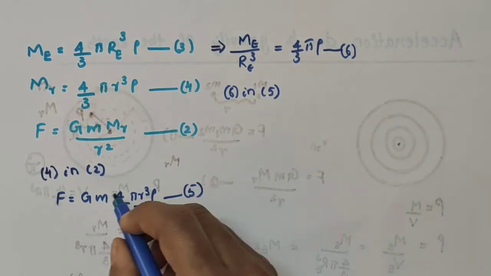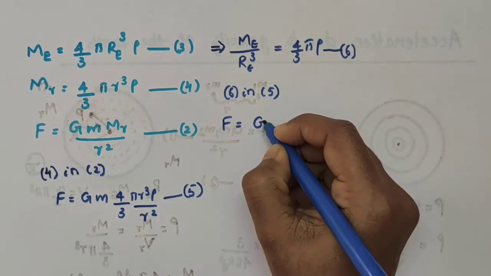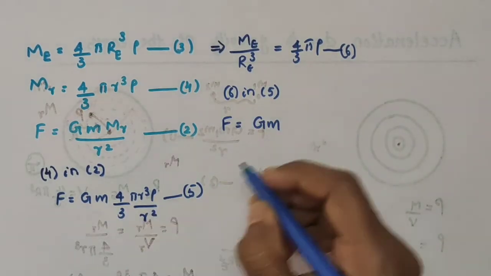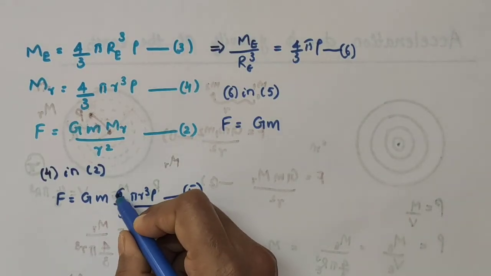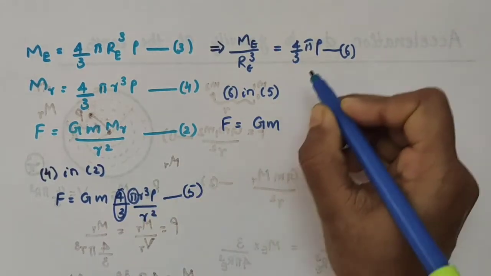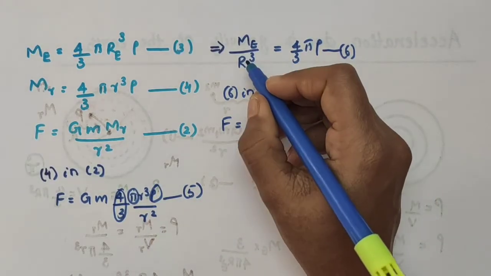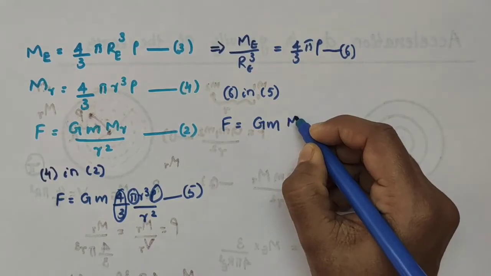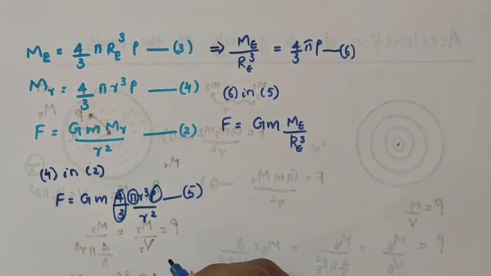I am going to substitute equation number 6 in equation number 5. So, in equation number 5, F is equal to G into M into 4 by 3 pi r cube rho divided by r square. So this 4 by 3 pi into rho can be replaced by what? M_E by R_E cube. So I am replacing that by M_E by R_E cube.